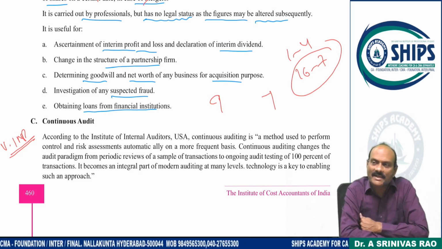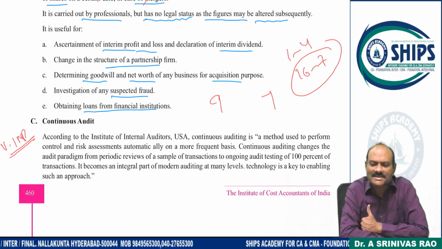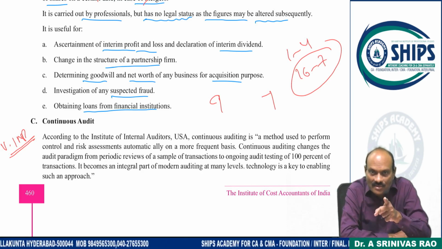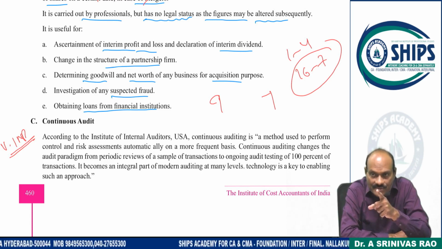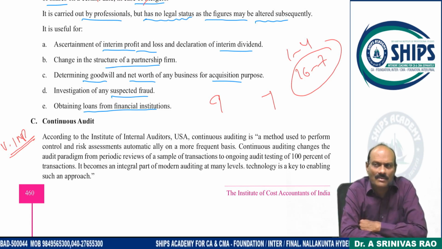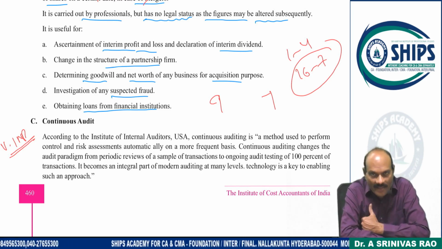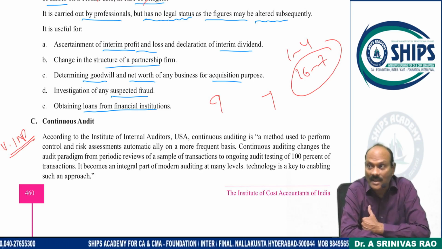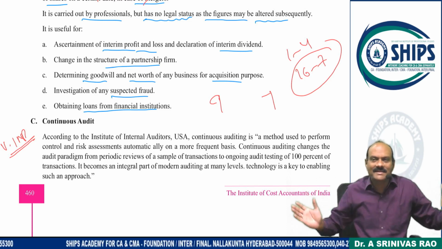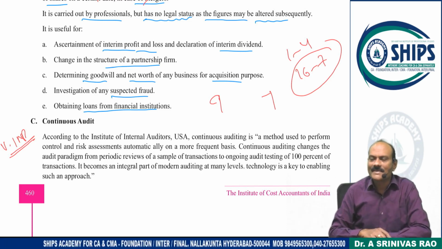And another disadvantage with the continuous audit, there is a chance of collusion between client staff and the auditor's staff. How? When we go to a new place for employment, day 1, how do we behave with our colleagues? Good morning, sir. Good evening, sir.